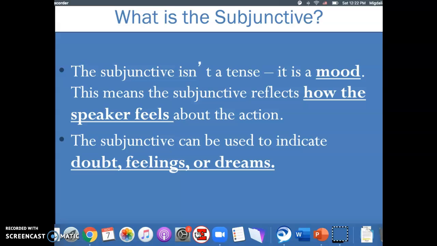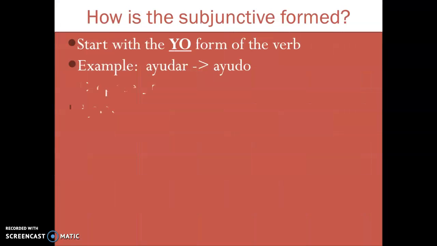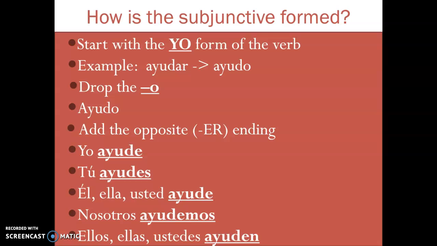So what is a subjunctive? A subjunctive is actually not a tense but a mood. What this means is that the subjunctive reflects how the speaker feels about the action. The subjunctive can be used to indicate doubts, feelings, or dreams. Okay, so how do we form the subjunctive?